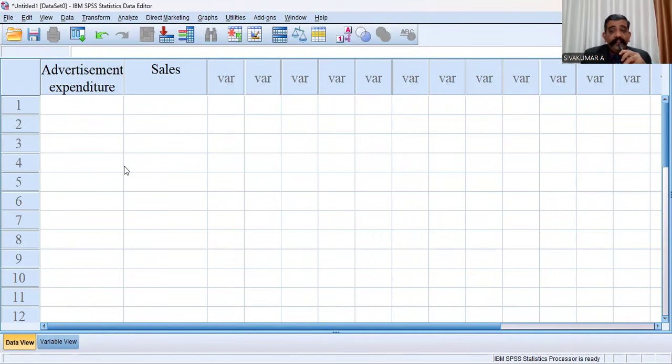What is variance? Standard deviation squared is known as variance. What is standard deviation? Standard deviation is a kind of measure of dispersion. It indicates how far the observed items are from the mean. What is the difference between variance and covariance?